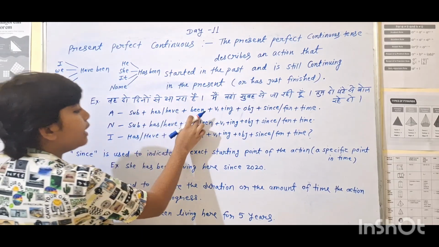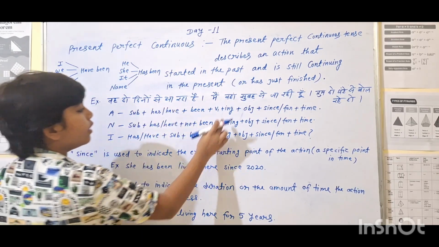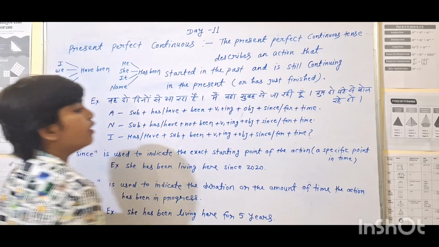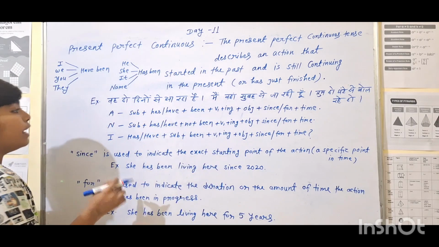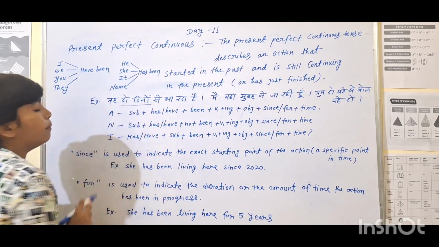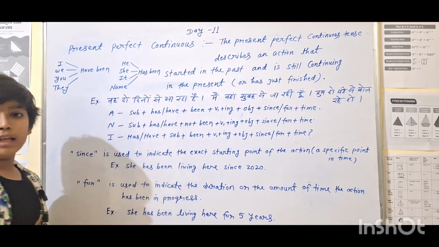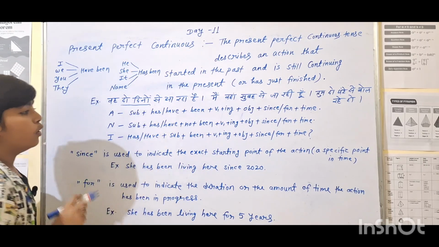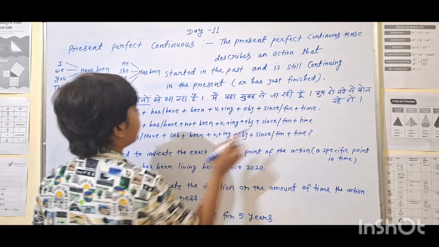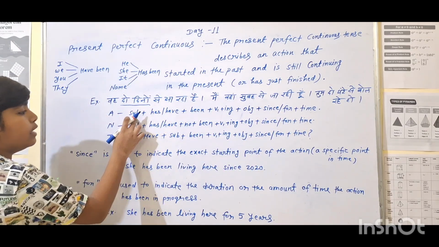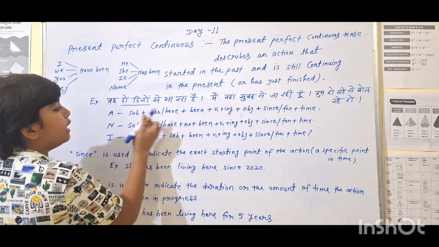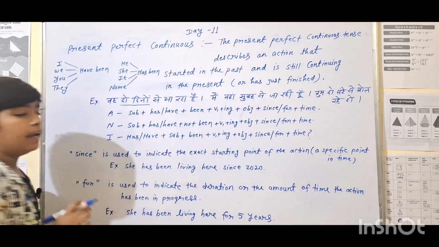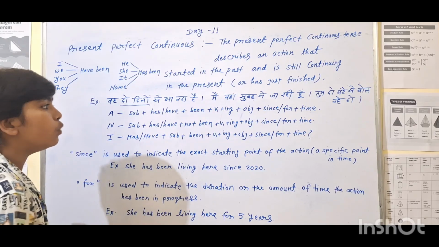So, he has been coming. There is no object, so we will not write anything. Then since/for plus time: 2 days is a period of time, so we will use for. It will be: he has been coming for 2 days.